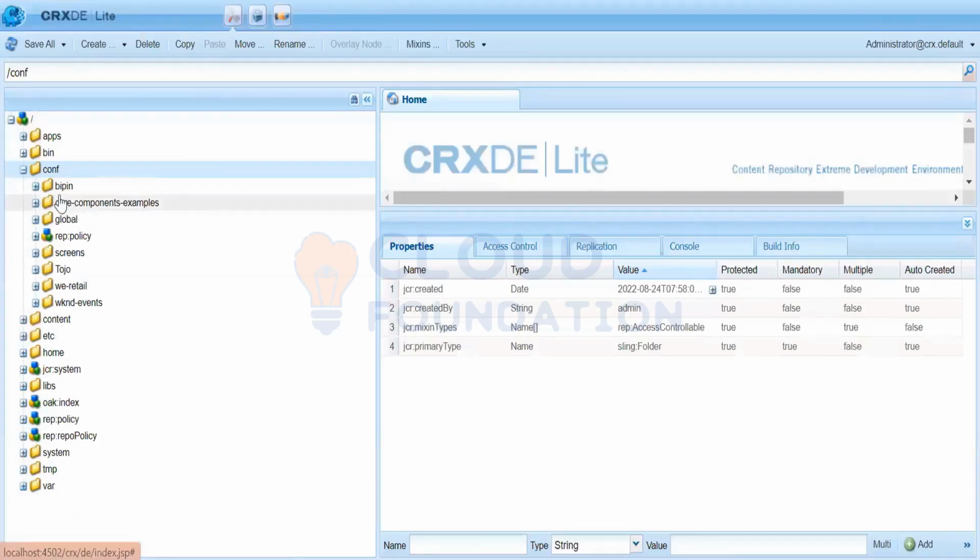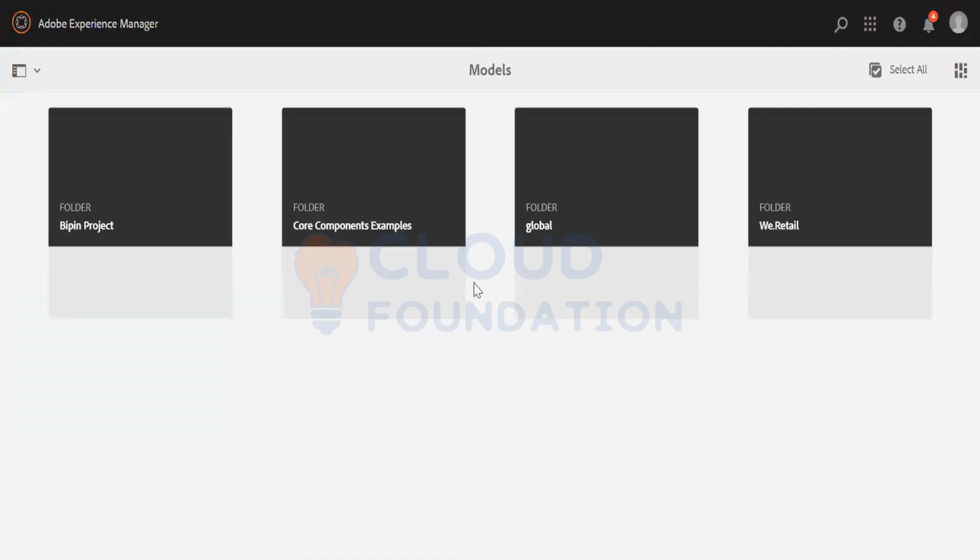Now here, I have this folder over here. Then why is it not visible over here? Because firstly, I have to authorize my folder so that it is able to create content fragment models.